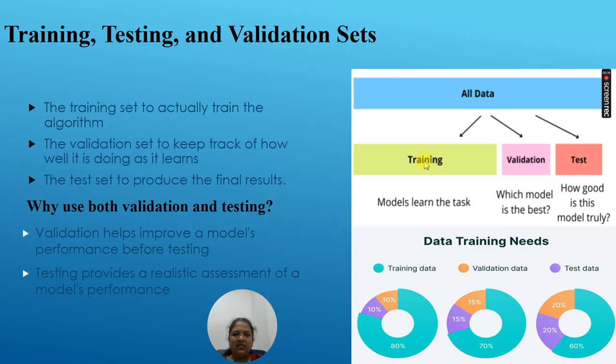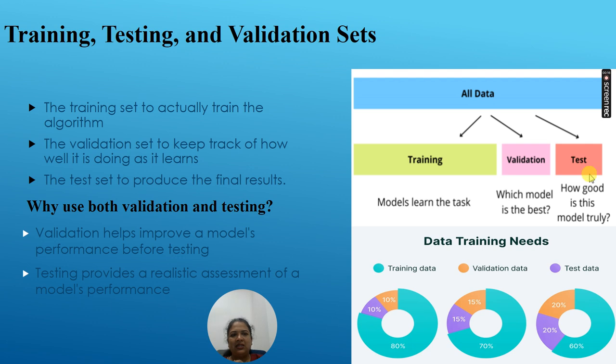Now if you can see the volume, the training data set has the larger volume. If we are going to train the machine, in between we need to keep validating whether the machine is getting that training properly or not. To get that validation done, we keep the validation data that is shown in the pink color in the diagram, to check whether the training is getting properly done, and which model is best, can be decided using the validation. And for the test set, to produce the final result, we are going to use the testing data.